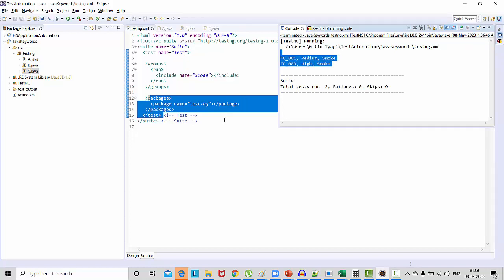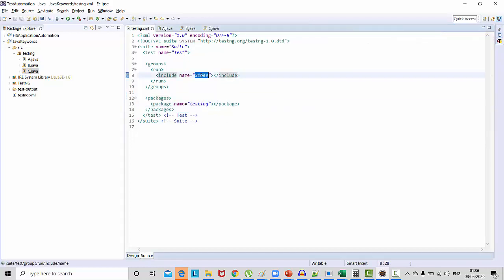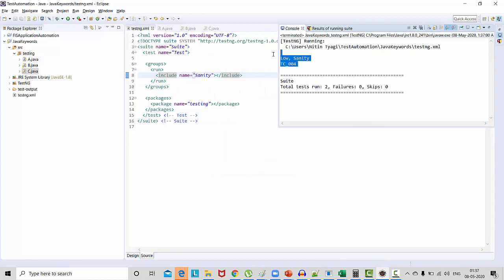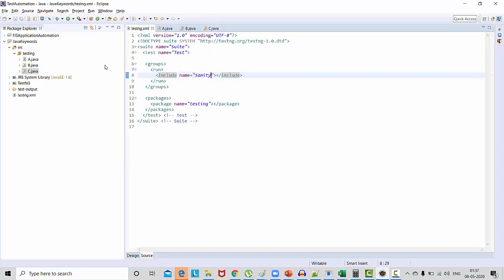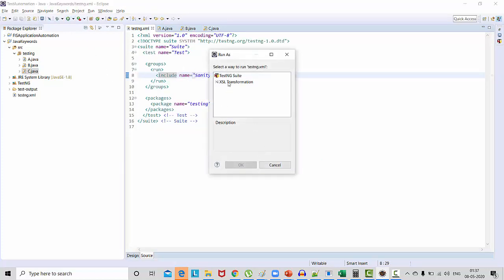In the same way, if I say I want to execute only sanity test cases, I just mention sanity. So now it's going to execute only sanity test cases. Okay, let's see that. Here it is printing TC004. Let's check. So here it belongs to sanity, but we did not print it. So we can print it like this. Again you execute, and you'll get the answer.